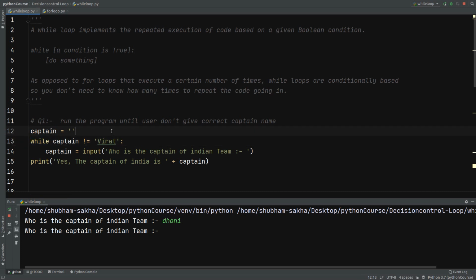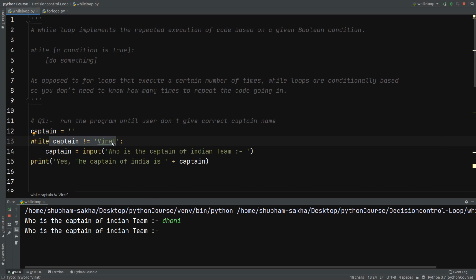Also this will be used in machine learning when we want to read a video file. Till the video file ends, we are reading it. So there will be some condition like while true, read the frame of the video. That will be discussed when we start machine learning. Right now, while captain not equals to Virat, I have entered Dhoni.